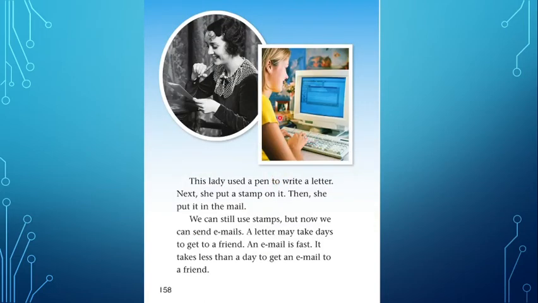Oh, what about these? This lady, as you can see, used a pen to write a letter. Next, she put a stamp on it. Yeah, then she put it in the mail. We can still use stamps, but now we can send emails. A letter may take days to get to a friend. An email is fast. It takes less than a day to get an email to a friend.